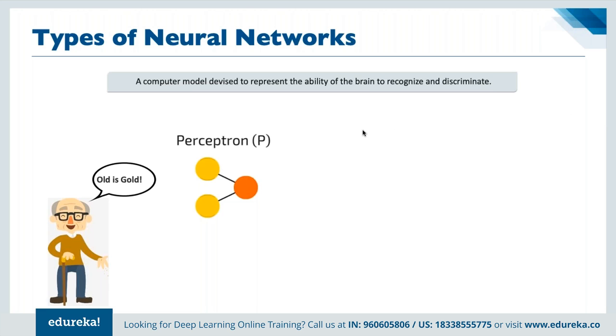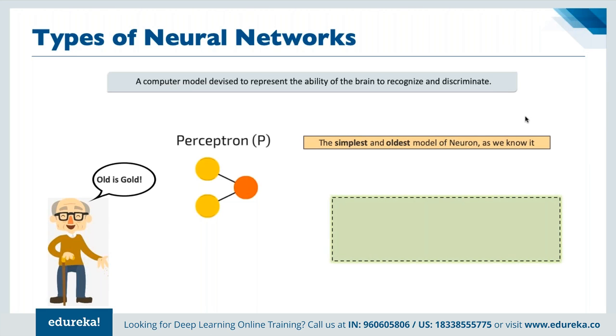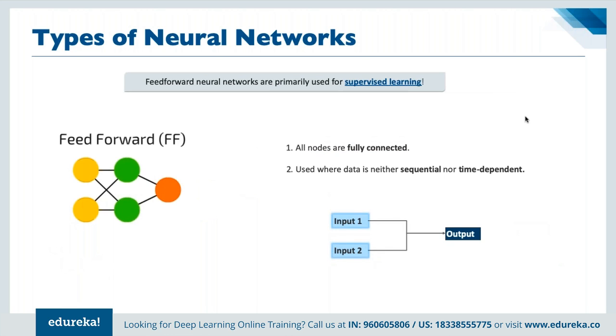And the simplest and oldest model of a neuron as we know it: we have multiple inputs coming in, then we have the activation function, and then we can define the output of it. And that's why we have the concept of feed-forward neural networks. When we are going for supervised learning, we basically use a feed-forward network.